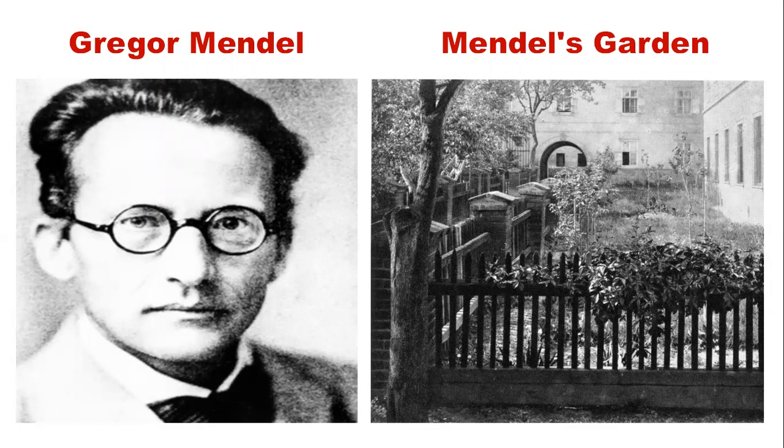Transfer of characters from parents to progeny. That process is called what? Inheritance. Let me repeat: transfer of characters or traits from parents to progeny. That process is called inheritance.